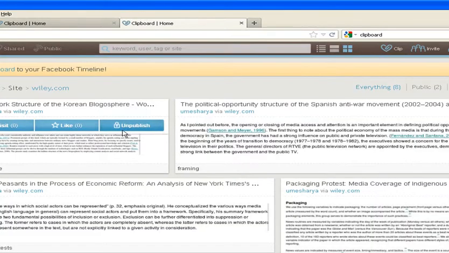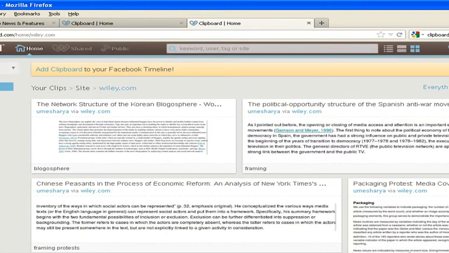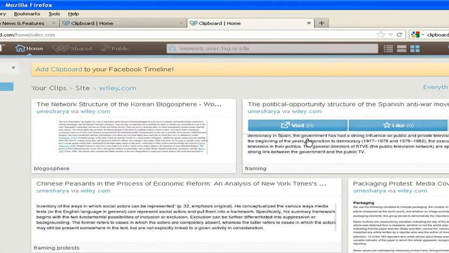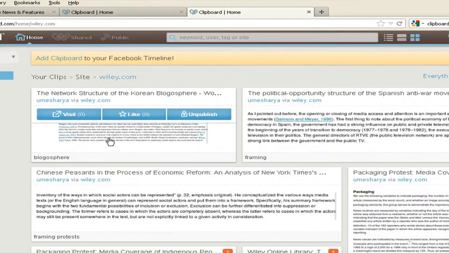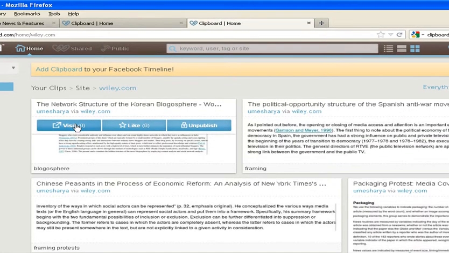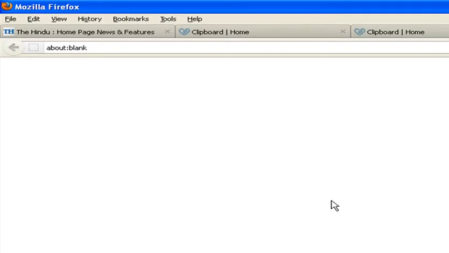So friends, next time if we close this and we open our clipboard, then these were the clips which were clipped. We just clipped this paragraph, and if I want to go to this paragraph, I will just click visit, and see, it will automatically take us to the website from which we clipped it.